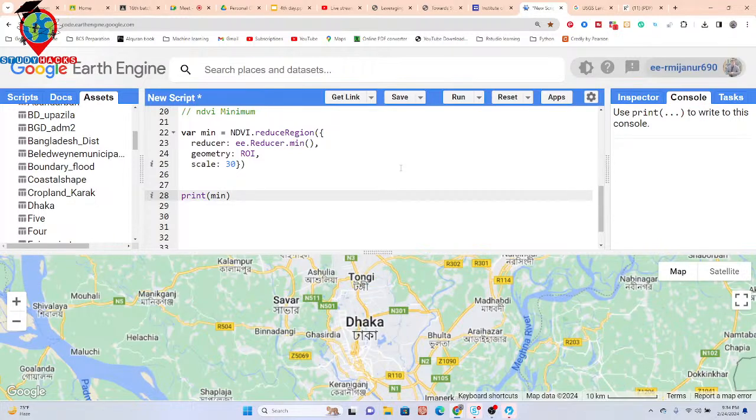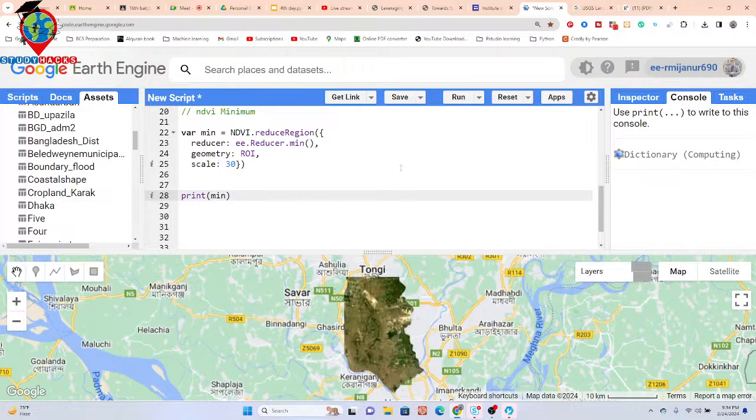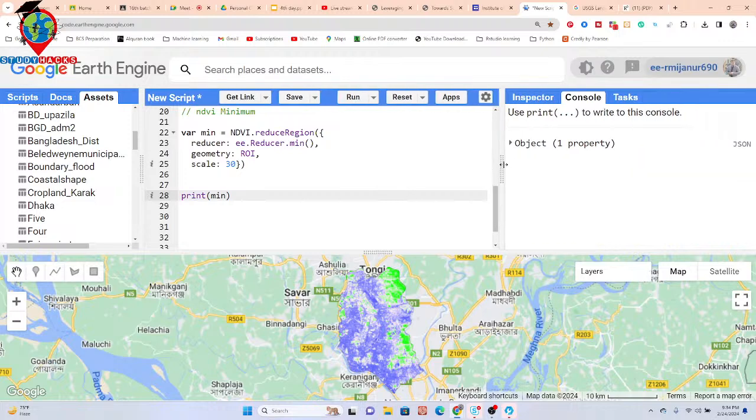So now it computed the minimum NDVI value for Dhaka City. You can see we get the result as a dictionary. Here you can see the minimum value of NDVI, and the keyword is the NDVI keyword, and the key-value pair makes the dictionary. So it's a dictionary, but this time I cannot use the dictionary. I need to break the dictionary and then use only this value.